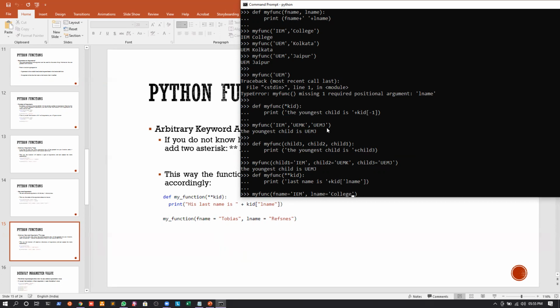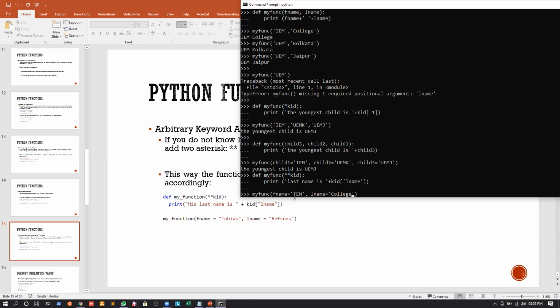But whenever I am giving a double star, it means I will be storing the arguments in a dictionary, right? Now what's the name of the dictionary? It is KID. Okay. Now, in that dictionary, suppose there are two elements.